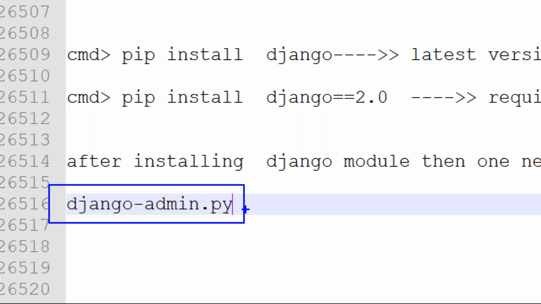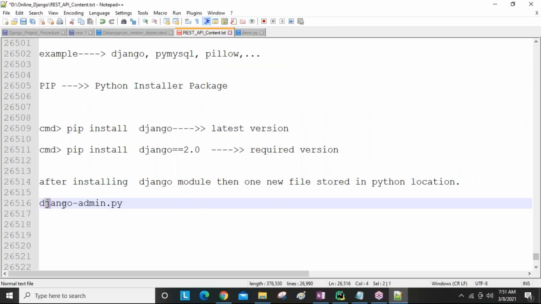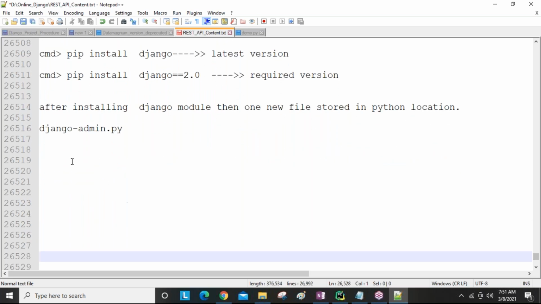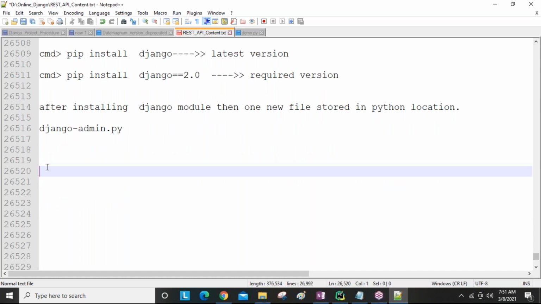Every .py file is a module, I told you. So Django-admin is one module, our Django framework's main module. Okay? So after installing, you can open your Python software location and see Django-admin.py there. This file is responsible for creating the Django project, guys.